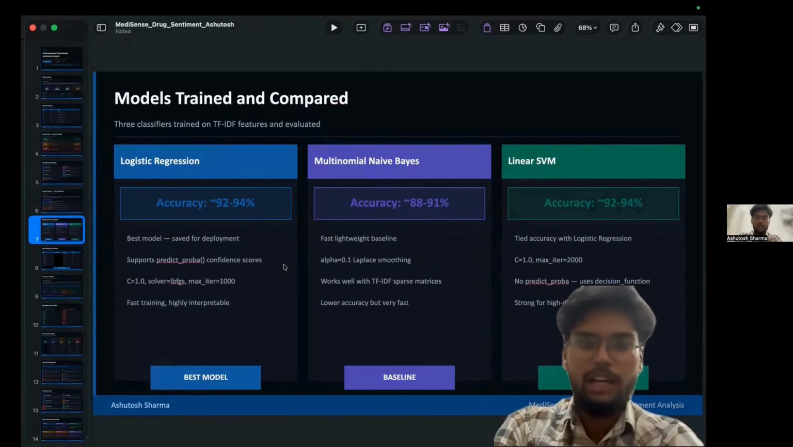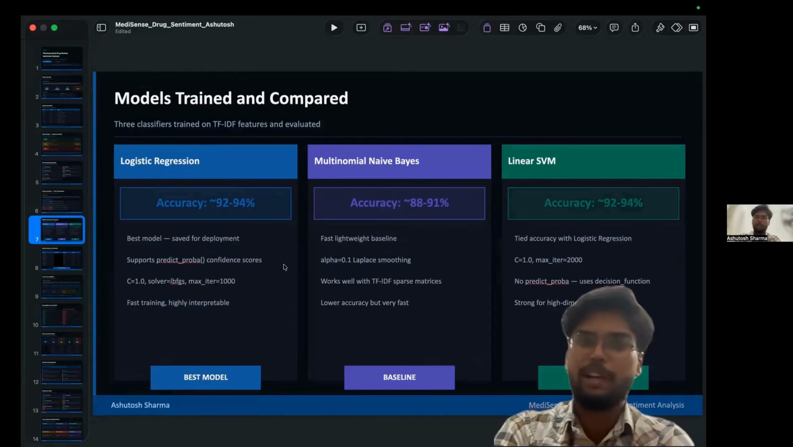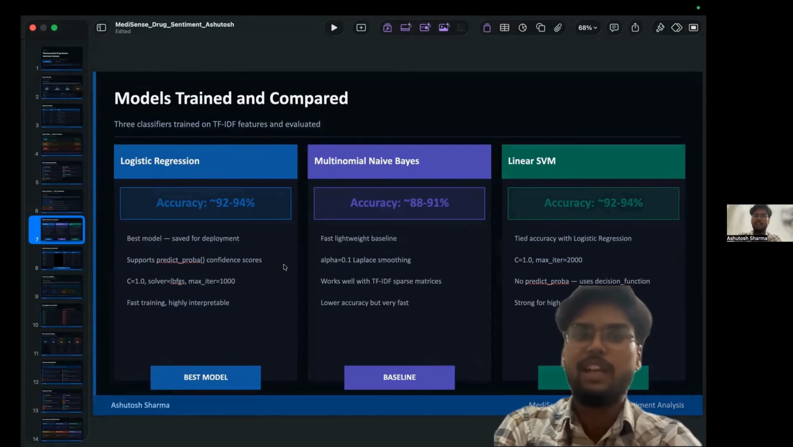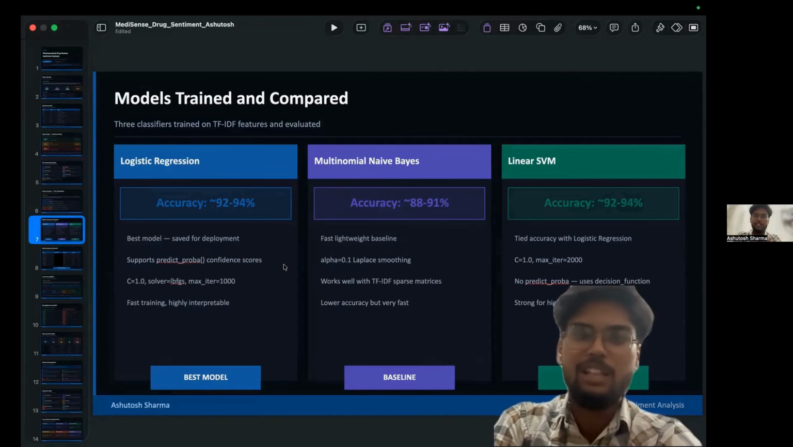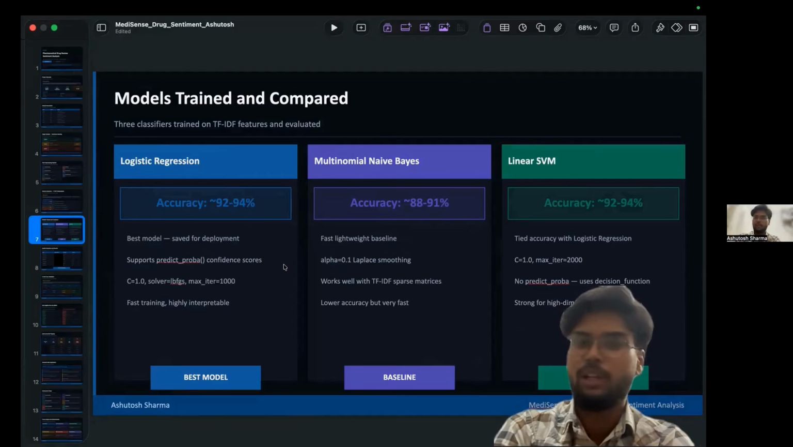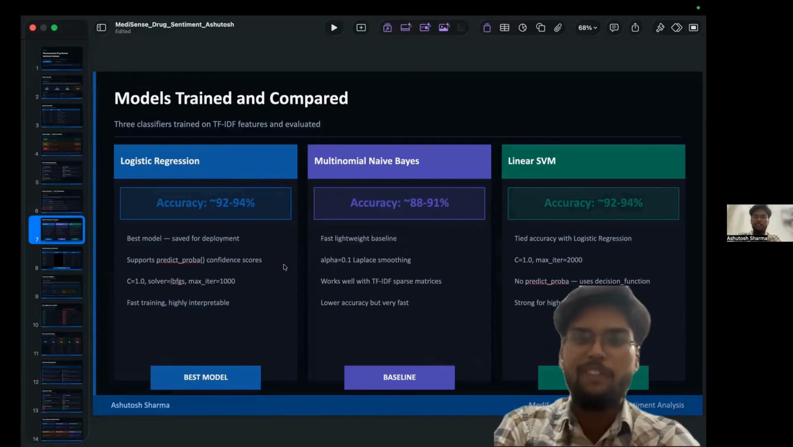We build models like logistic regression, naive Bayes, and linear SVM. First, logistic regression. Its advantages are that it is fast, accurate, and gives a probability score, with accuracy of 92 to 94%. Naive Bayes was very fast, but accuracy was lower, 88 to 91%. Linear SVM was a strong text classifier, with accuracy of 92 to 94%. After comparison, logistic regression was selected because it achieved high accuracy while also providing probability scores.